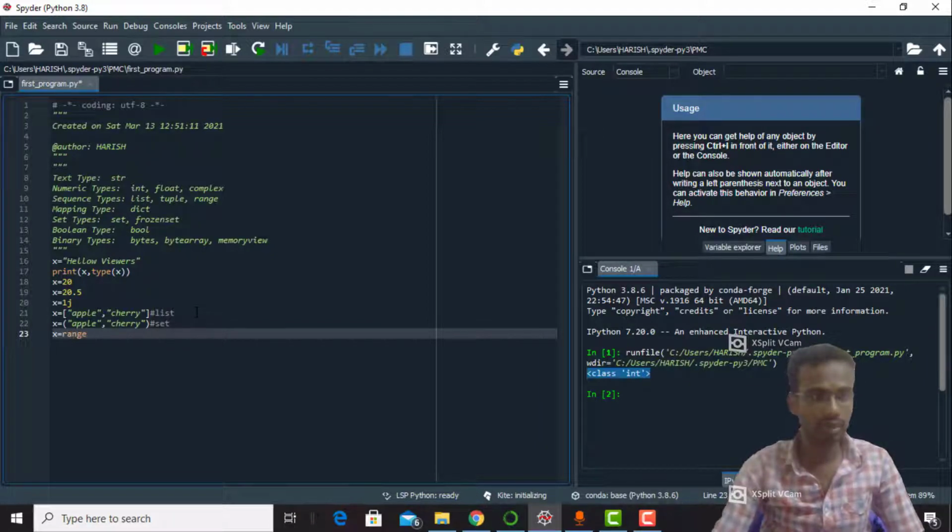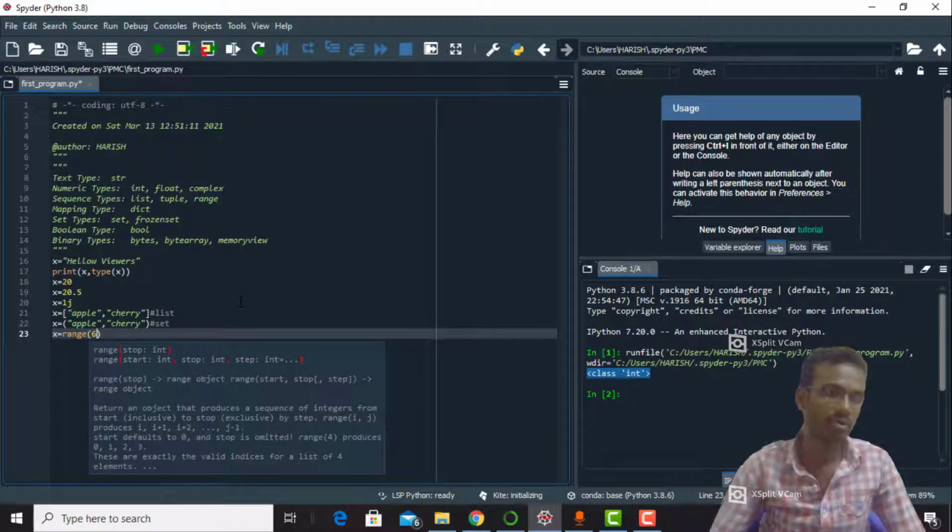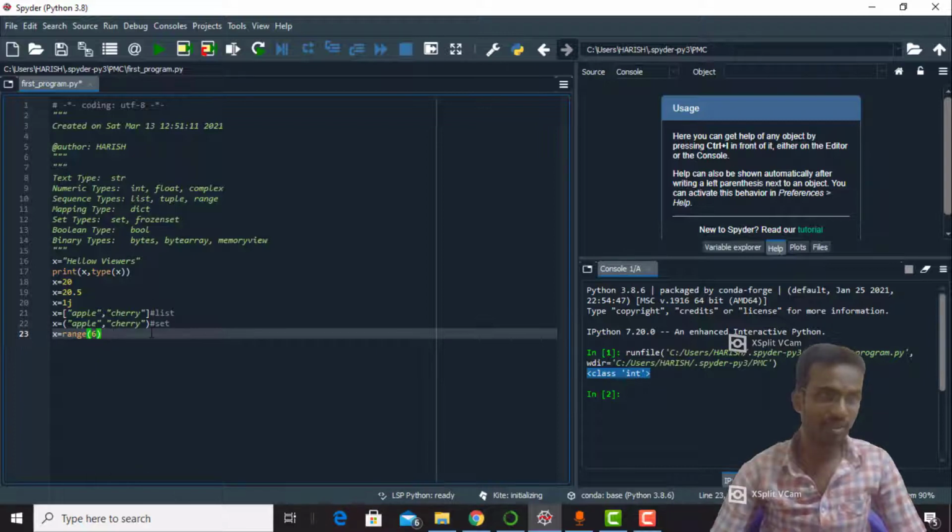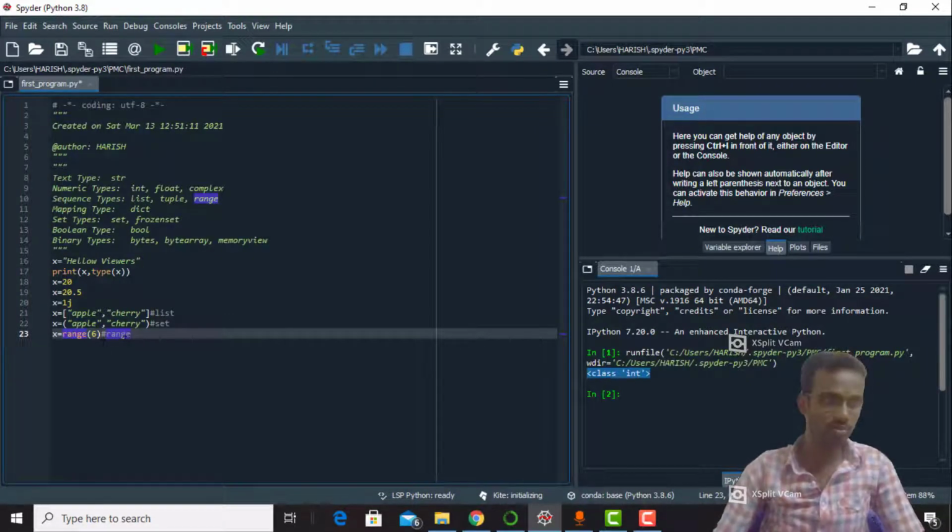x equals range of 6. So this data type is called the range data type. Here we got an output 0 to 5, not 6, 0 to 5.